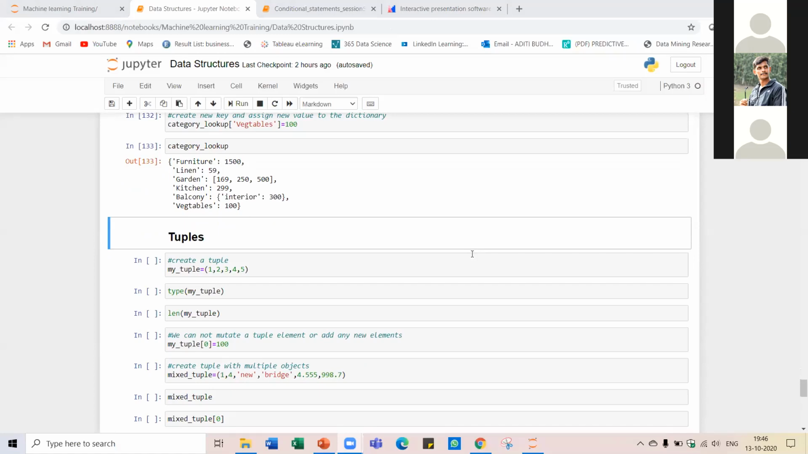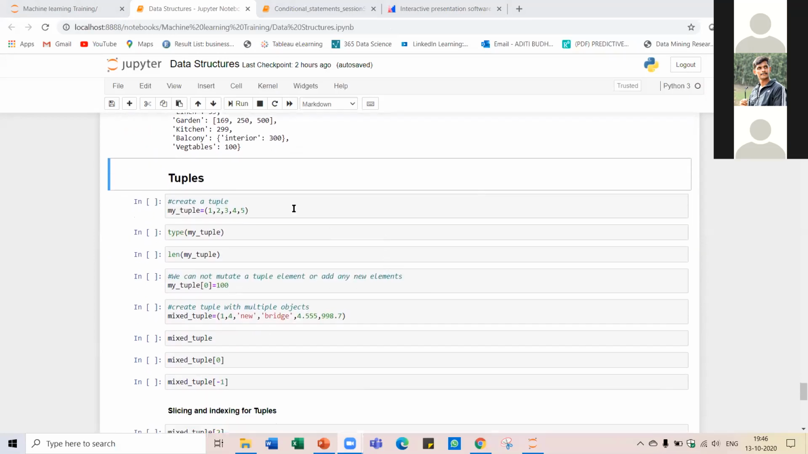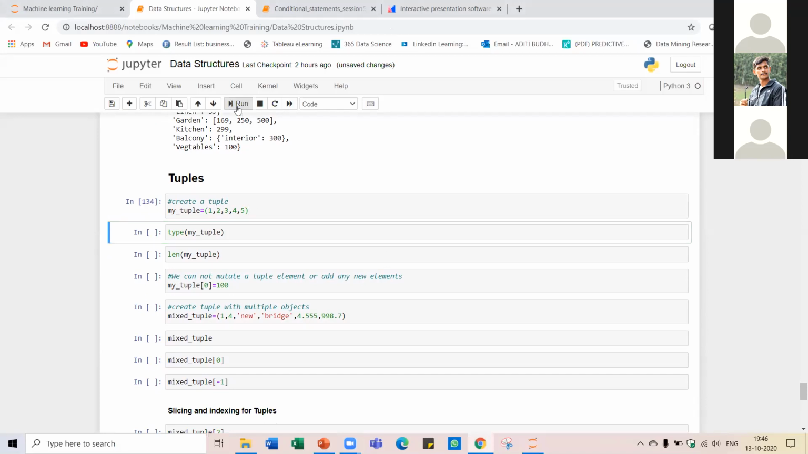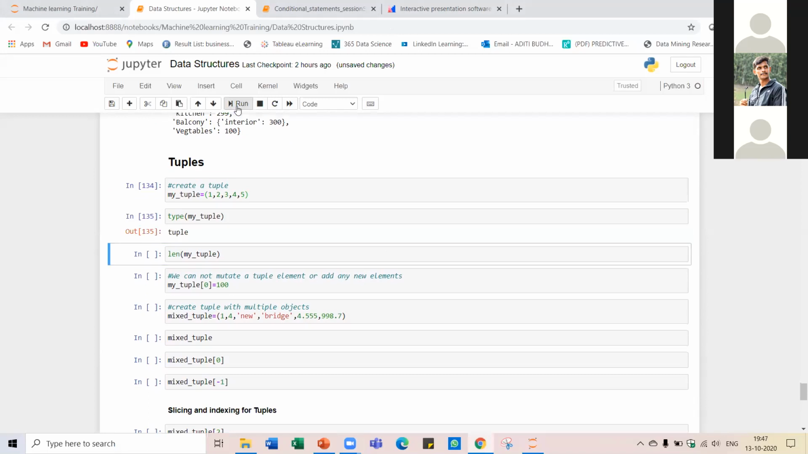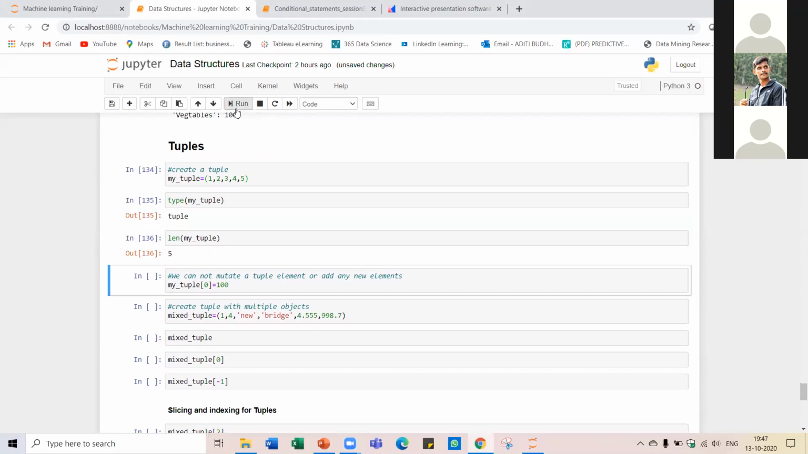So now moving forward, we will look at tuples and sets. These are the other data structures that we had seen. Creating a tuple is very similar to creating a list. The only difference is that you will now use parentheses instead of square brackets. So here is our tuple created. You can check the type, you can check the length.